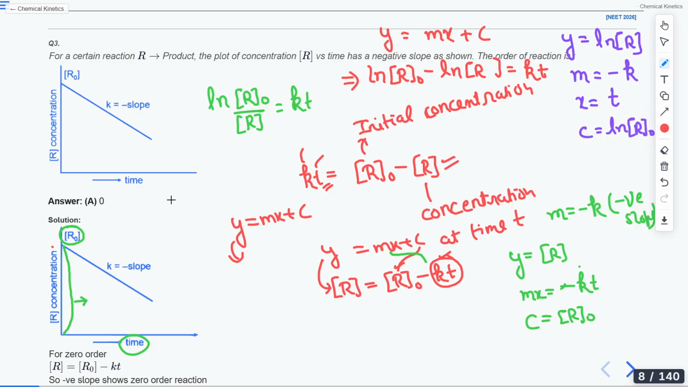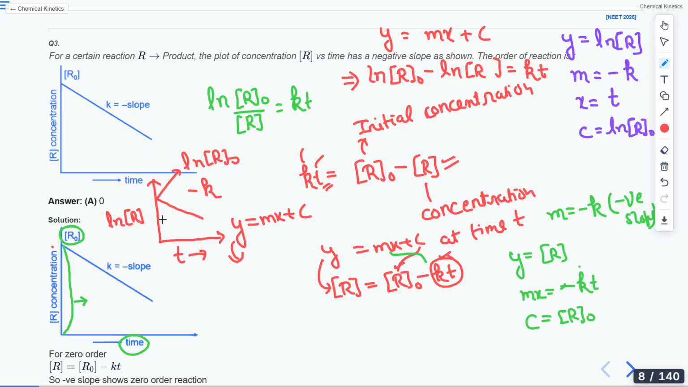Now, if I plot a graph for the first order reaction, then it will look like this. So ln R will be here, and here we will have the x, which is your time. Then again it has a negative slope, which is minus k. And this intercept here will be ln R naught. Is it clear to all of you?